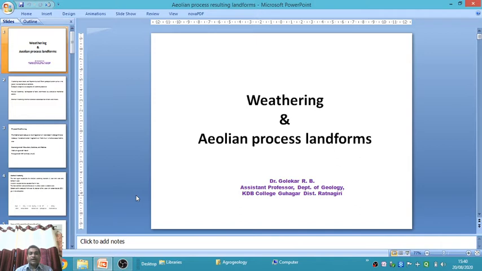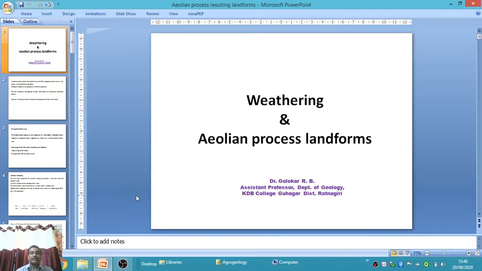Aeolian process. What is meant by Aeolian process landform? Aeolian process landform means those landforms are produced due to the erosion, weathering and deposition of wind action. Wind action means wind velocity. Due to the wind velocity, the rock gets eroded, weathered, and forms different landforms in the form of erosional landforms.